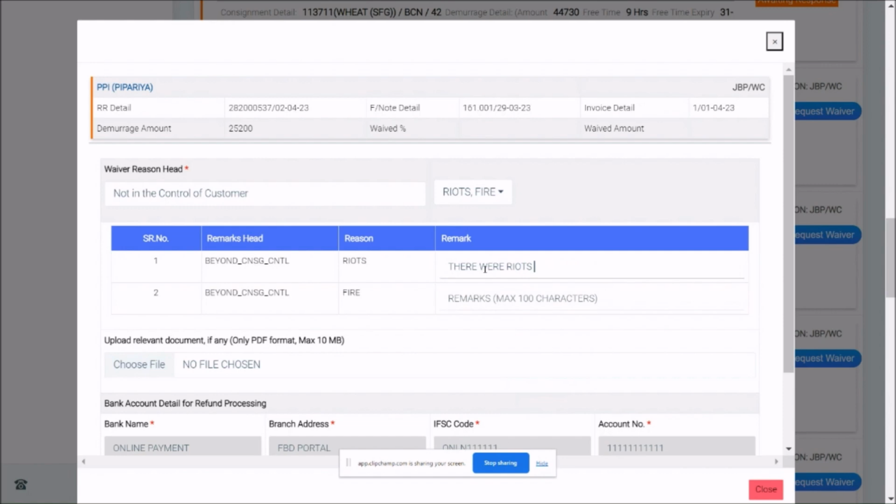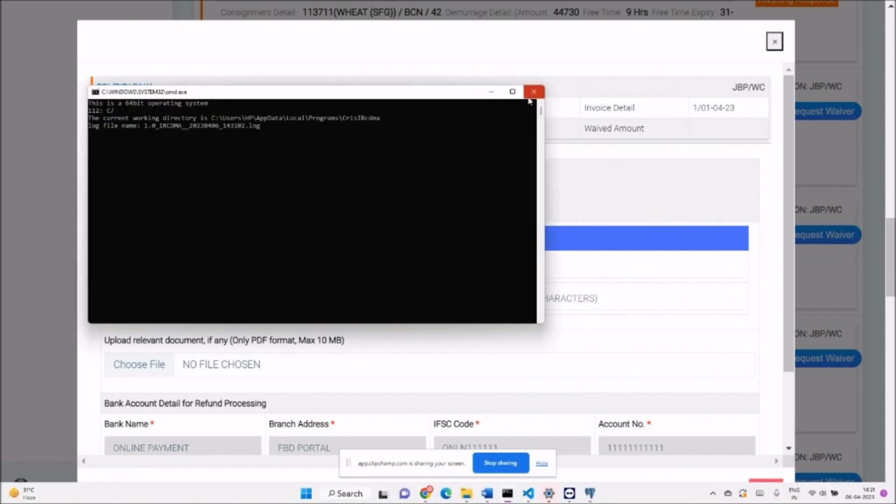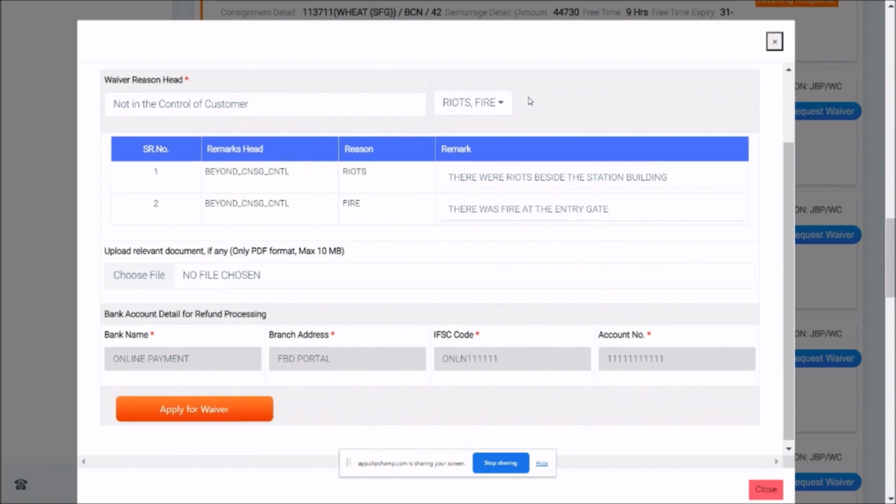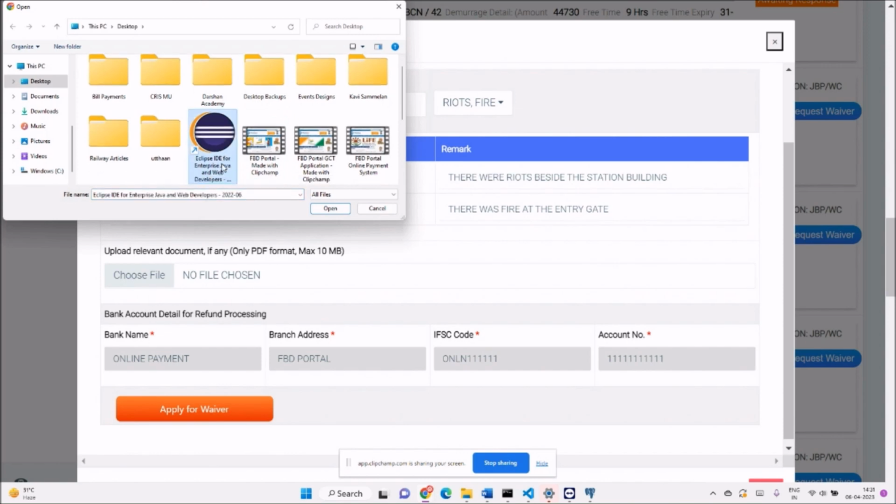There were riots beside the station building. There was fire at the entry gate. This is just the dummy remark. You may always key in the proper remark to these fields. In case you want to add some supporting document to strengthen your claim, you can always do this. Any file could be chosen.